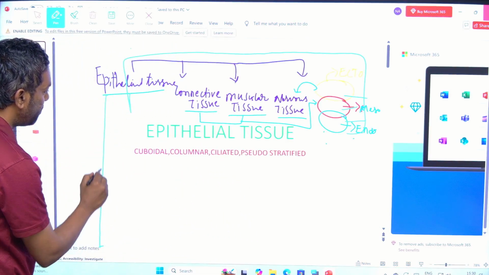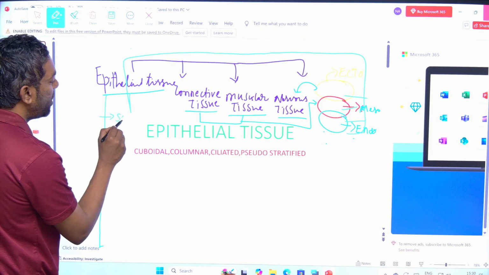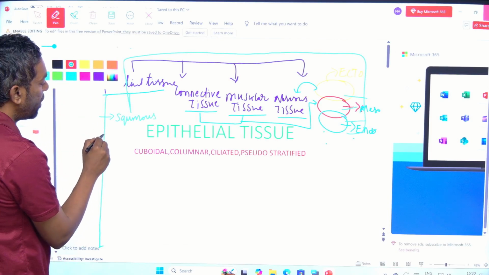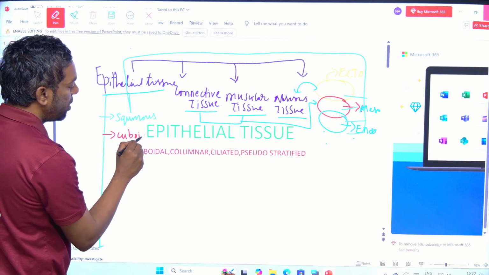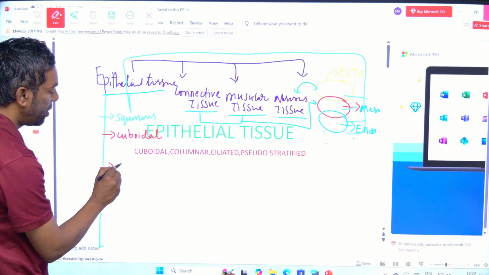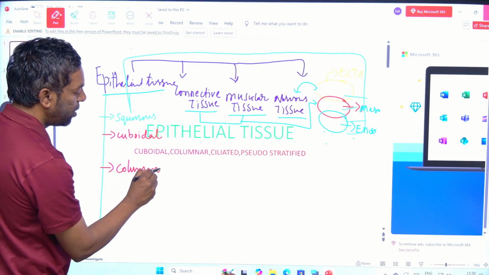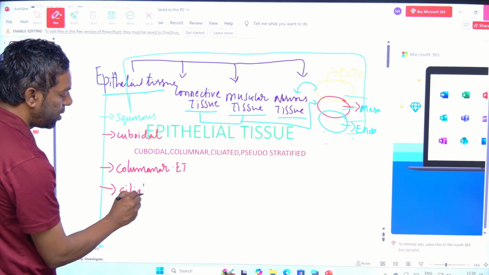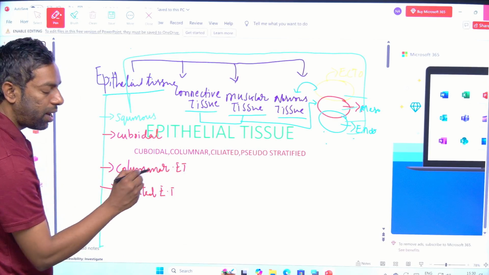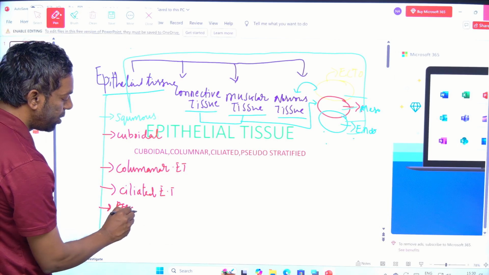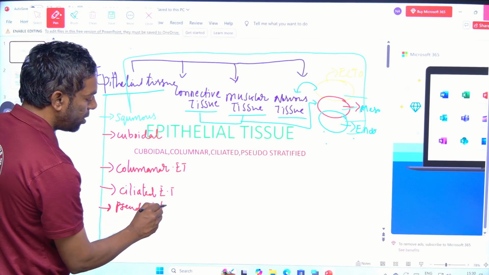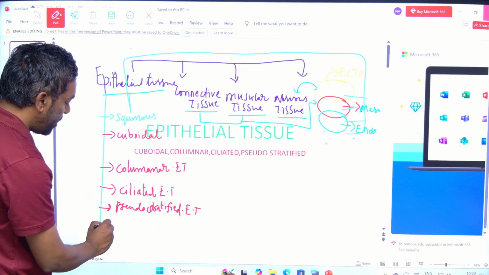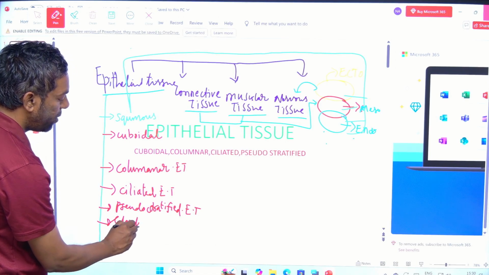First squamous epithelial tissue, cuboidal epithelial tissue, columnar epithelial tissue, ciliated epithelial tissue, pseudostratified epithelial tissue, and glandular epithelial tissue.